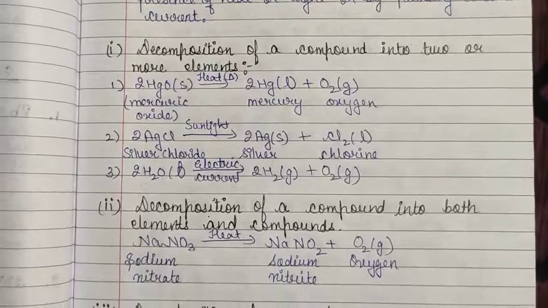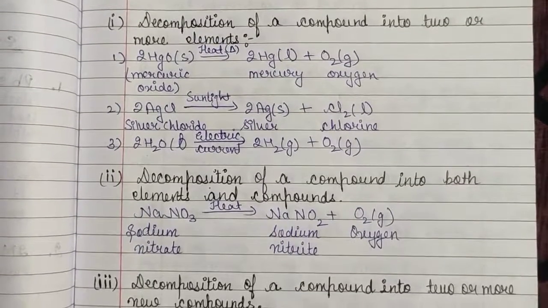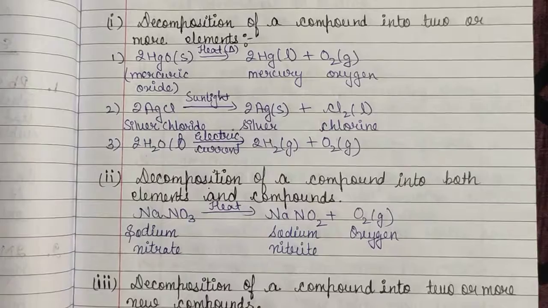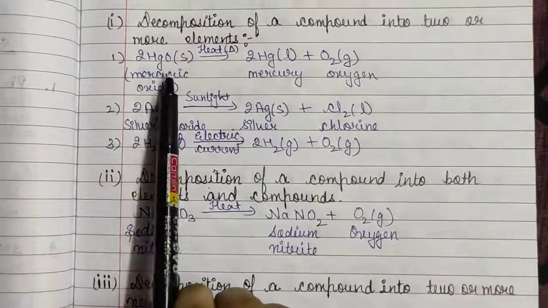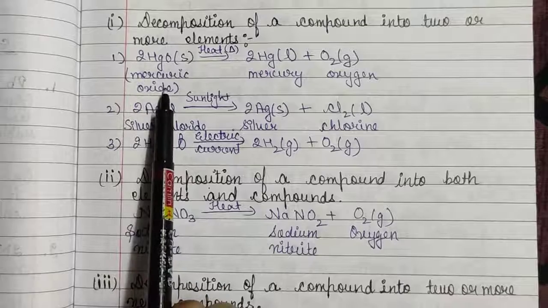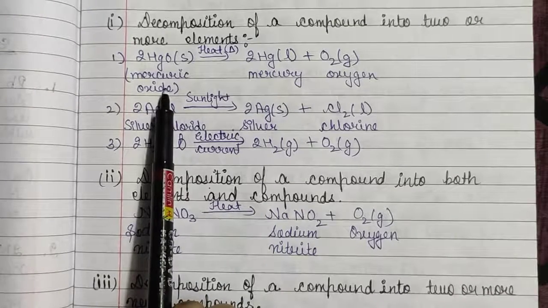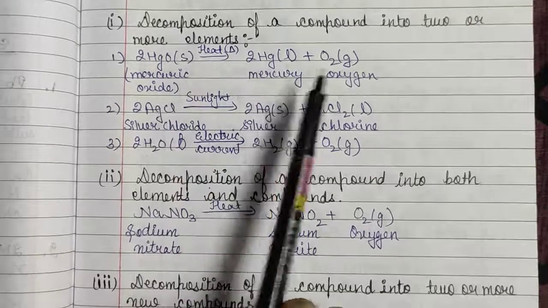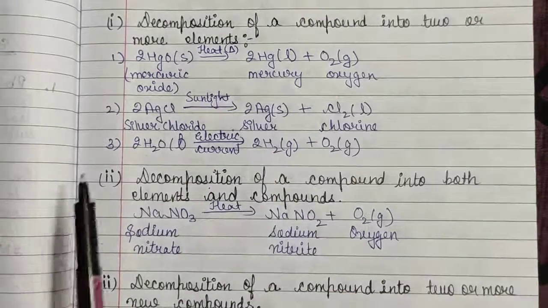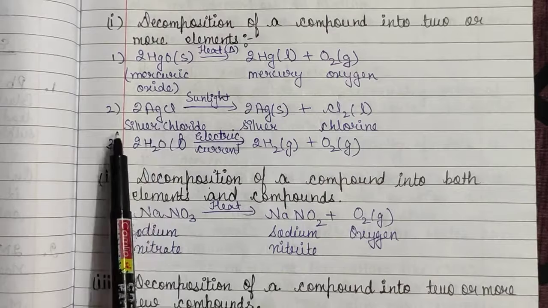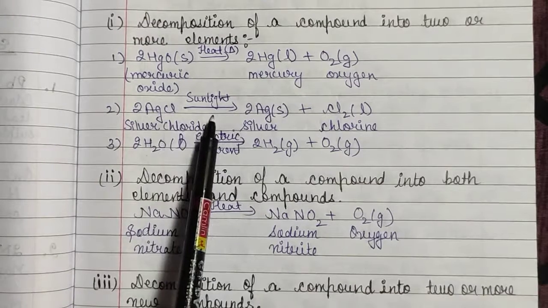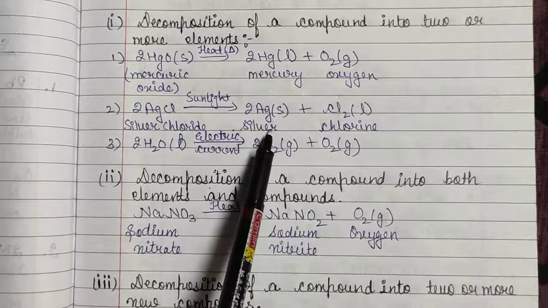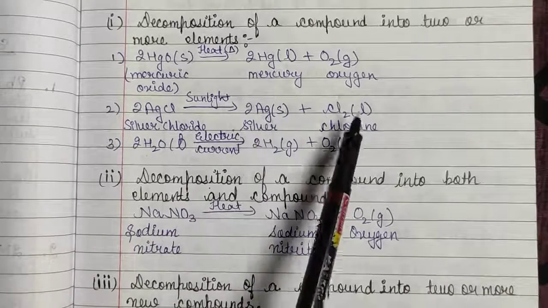Now, the first is decomposition of a compound into two or more elements. When you decompose the mercuric oxide, which is HgO, on heating, it will decompose into two elements, which are mercury and oxygen. Similarly, when you decompose the silver chloride in the presence of sunlight, it will decompose into two elements, which are silver, Ag, and chlorine.